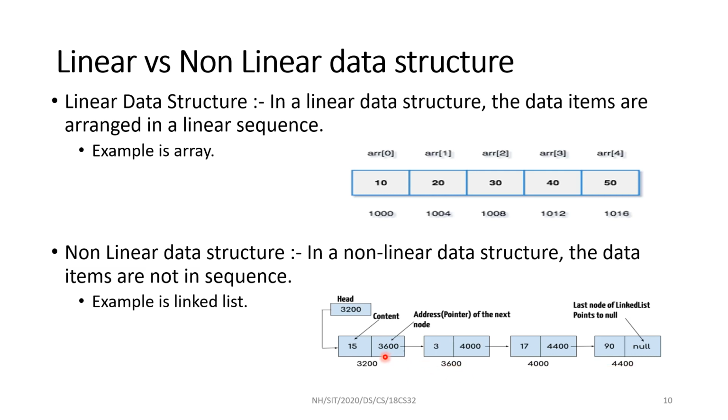By putting the address of the second node in the first, the address of the third in the second, the address of the fourth in the third, I can create a sort of list, sort of array. But as there is no element after this, I have to put a special value called null. So this is non-linear because all these nodes are in different parts of the memory.